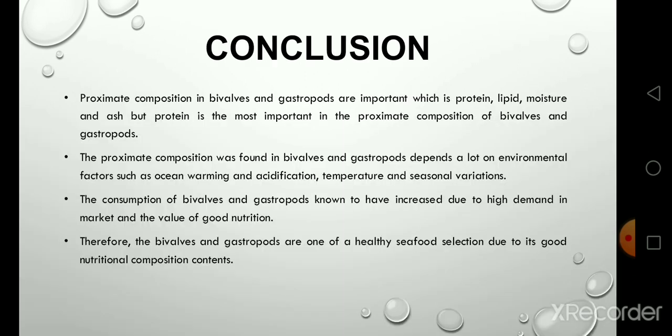Conclusions. Proximate composition in bivalves and gastropods is important, which is protein, lipid, moisture, and ash. But protein is the most important in the proximate composition of bivalves and gastropods. The proximate composition found in bivalves and gastropods depends a lot on environmental factors such as ocean warming and acidification, temperature, and seasonal variation.